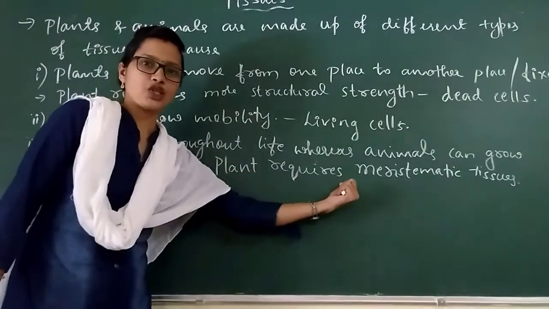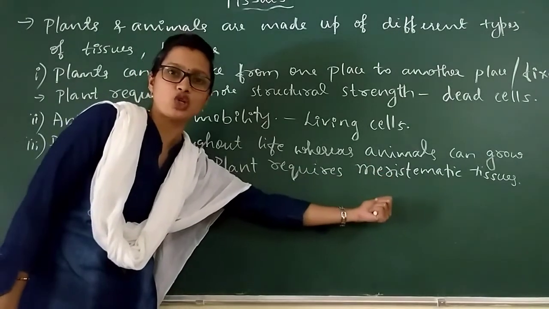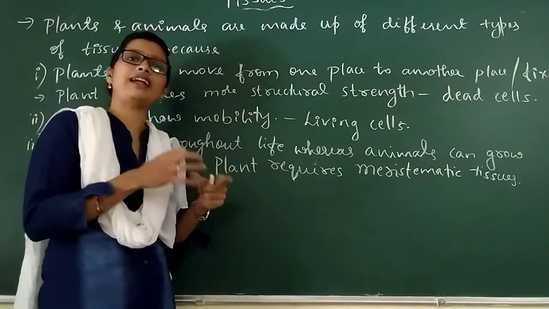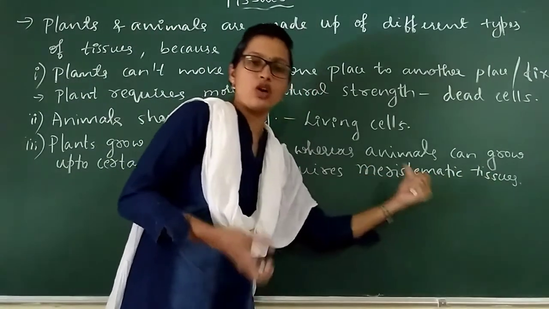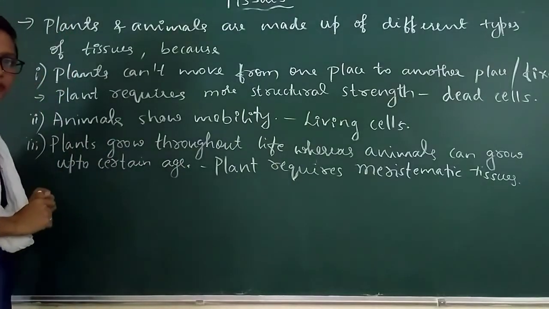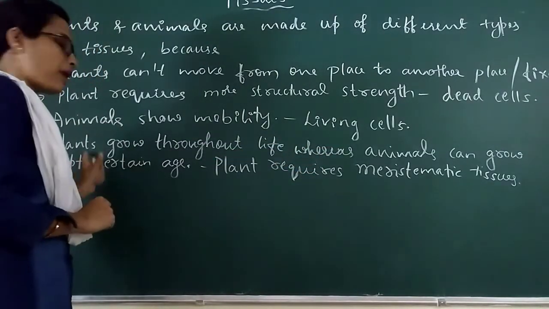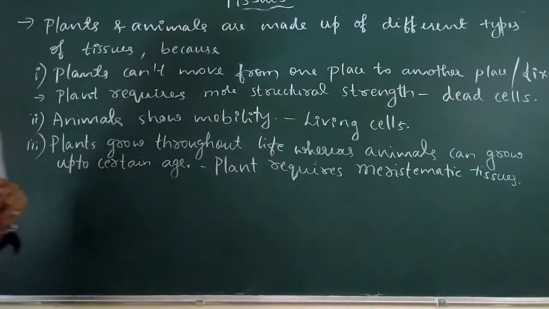Meristematic tissues include groups of actively dividing cells. These kinds of meristematic tissues are present in plants, and such tissues are absent in animals.